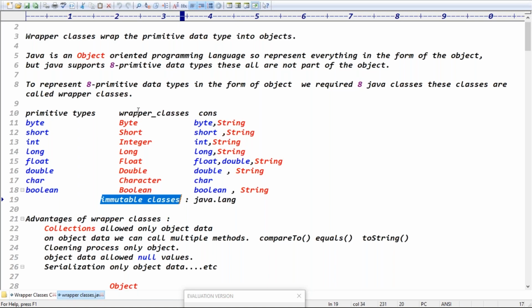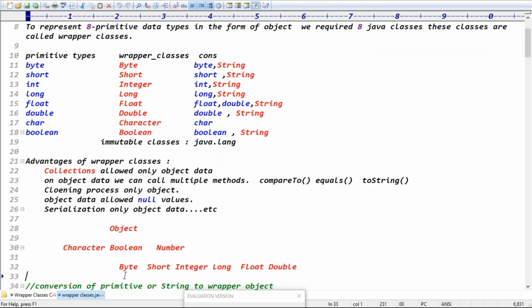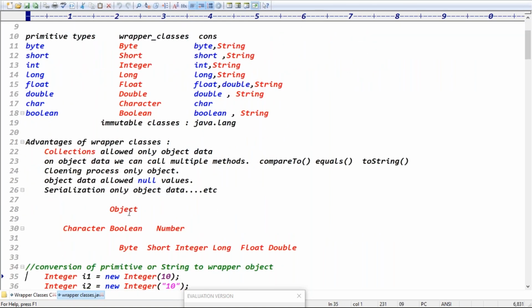All wrapper classes are immutable classes, guys. They belong to which package? The java.lang package, right? Exactly. Coming to the hierarchy, what is the root class for Java classes? The root class is the Object class.